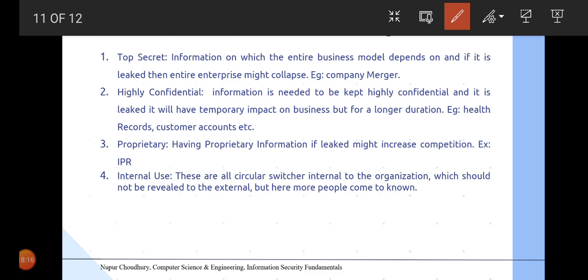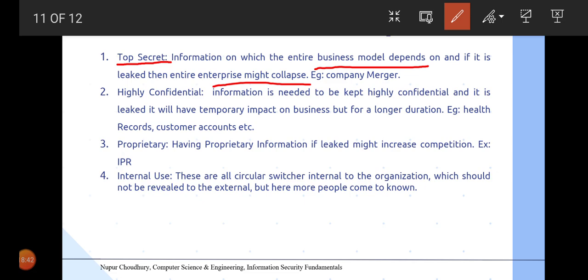The first category of information is the top secret information. These are the information on which the entire business model depends, and if it is leaked then the entire enterprise might collapse. For example, suppose I have a company and tomorrow I have decided that I will merge my company with some other company, or I might sell my company to some other company.